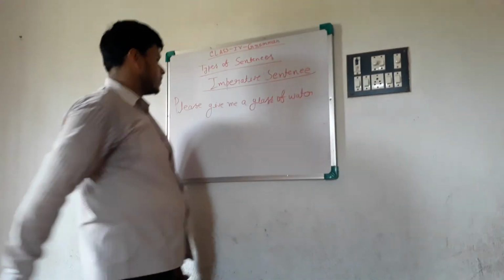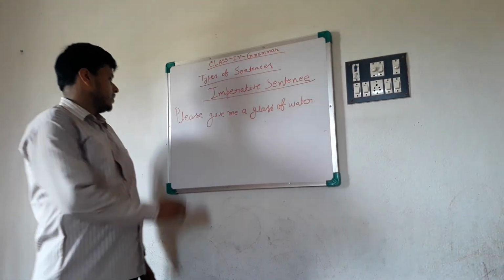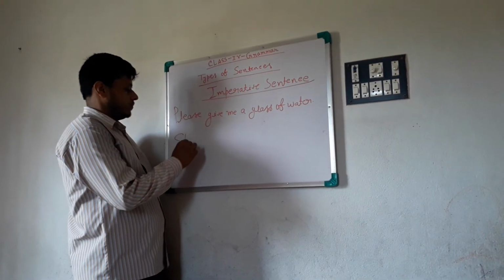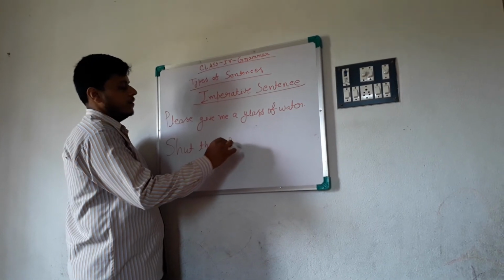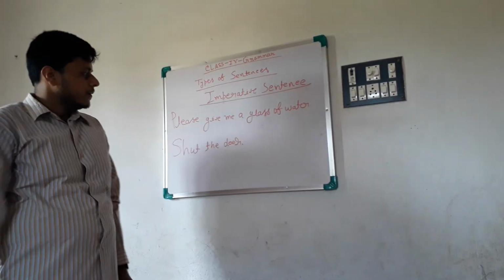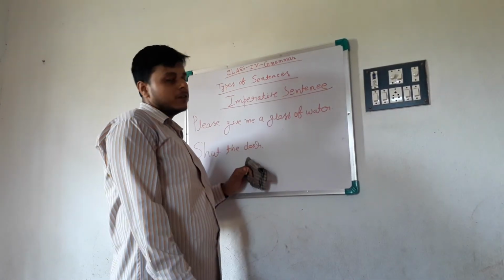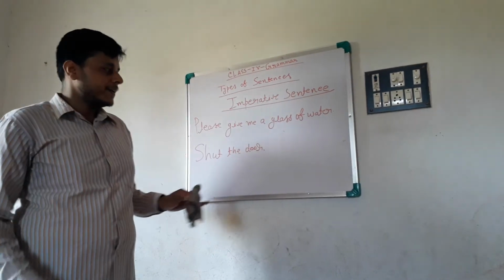Please give me a glass of water. Okay. Shut the door. Please give me a glass of water. Shut the door. These are imperative sentences.